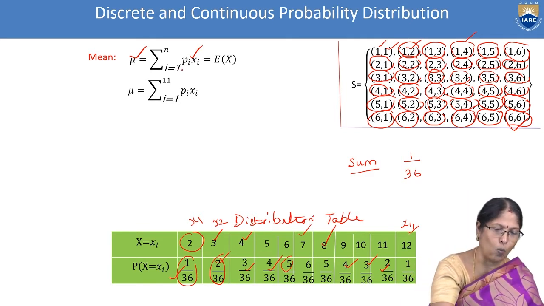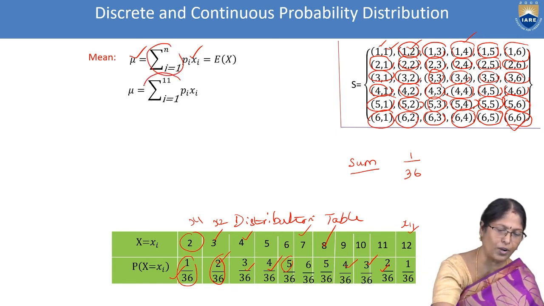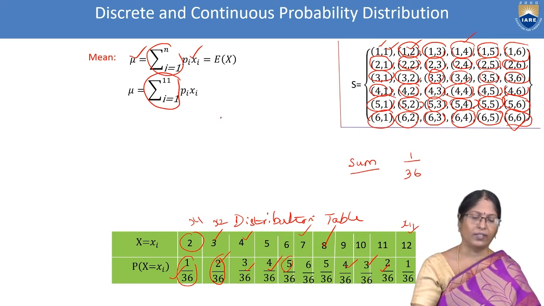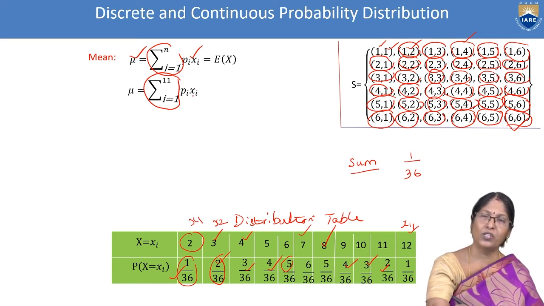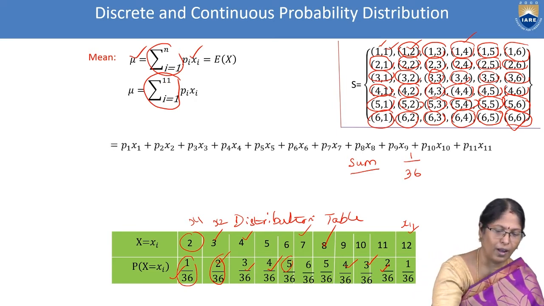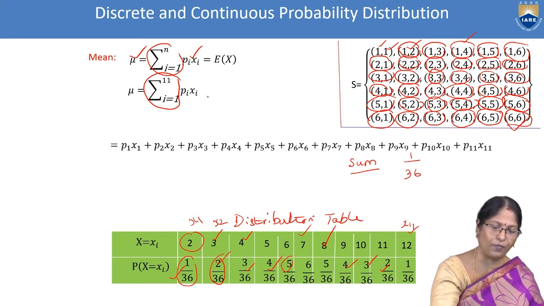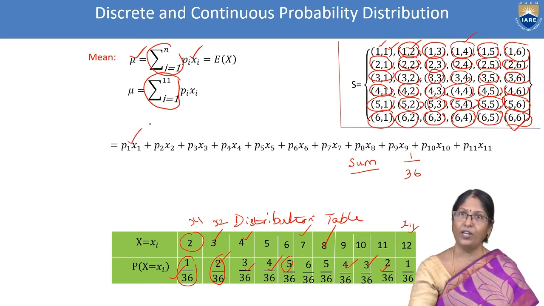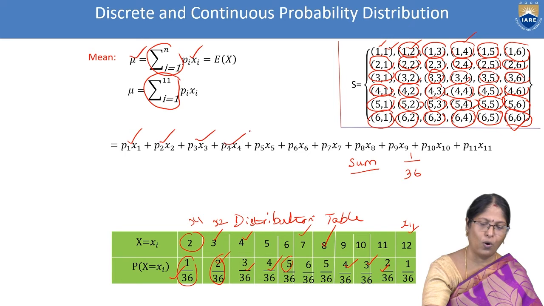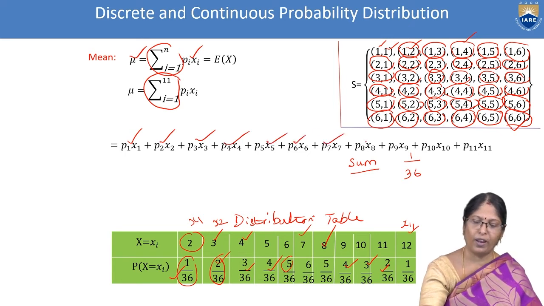So the formula is 1 to n, and according to our problem, it is 1 to 11. It's very clear. Pi xi. Now in the summation, wherever i is, it is going to take values from 1 to 11. We will substitute. Here i has taken the value 1, here the value 2, then 3, 4, 5, 6, 7, 8, 9, 10, 11.